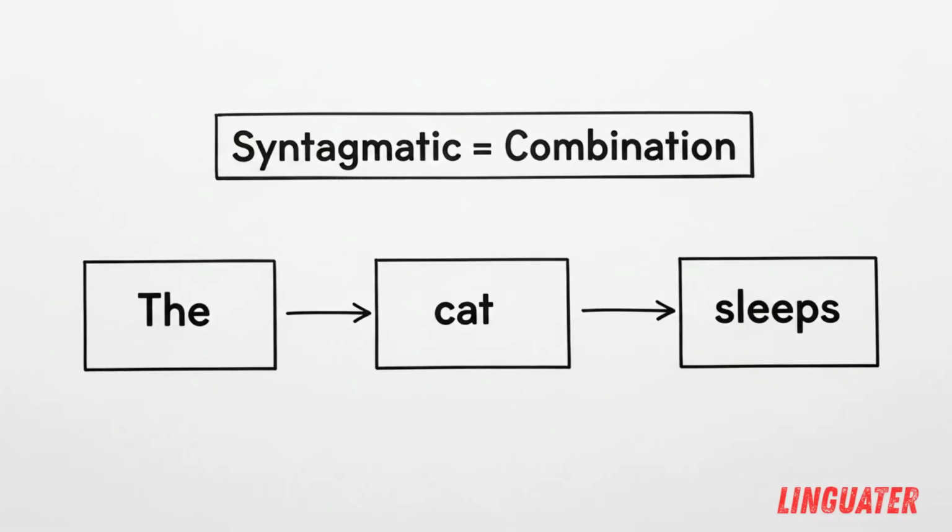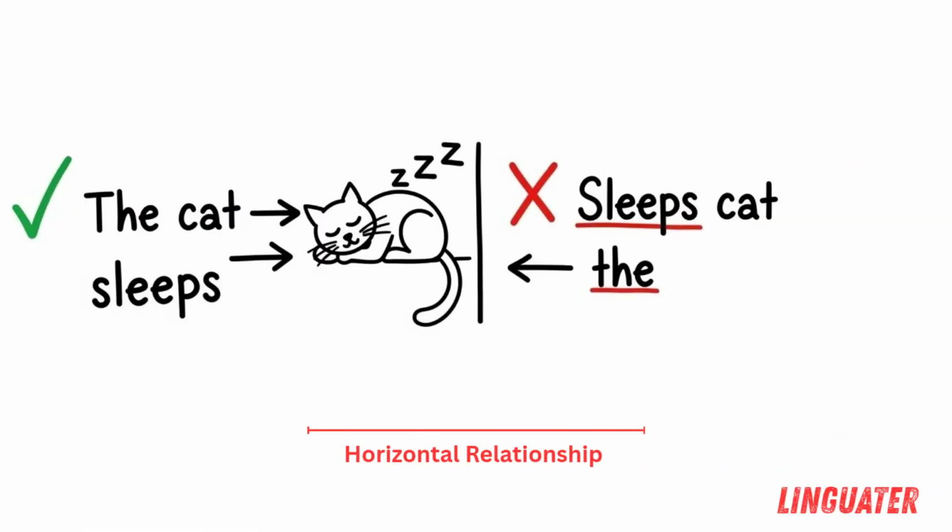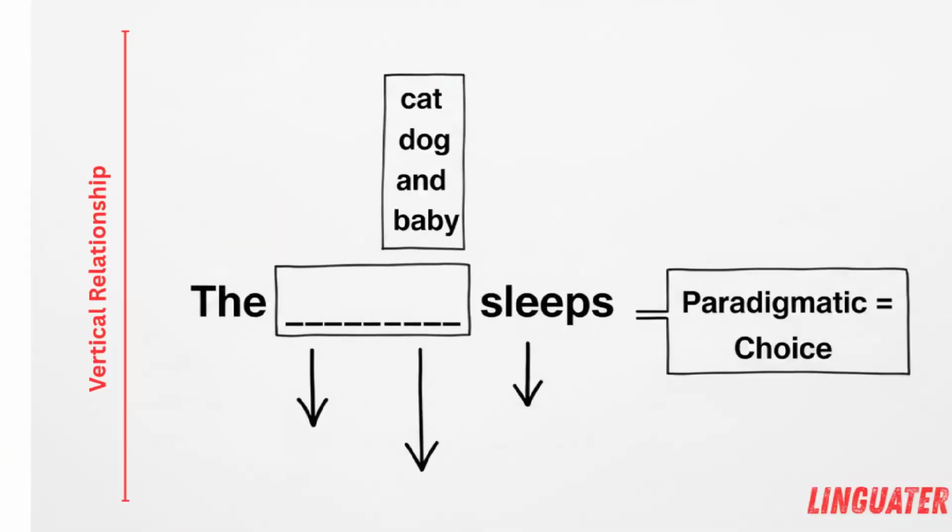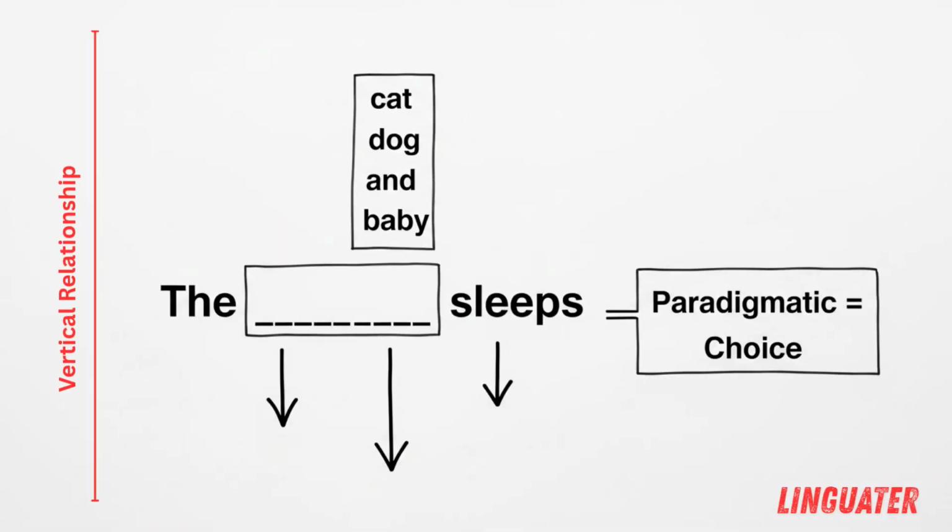Syntagmatic relations are about combination. They show how words are arranged together in a sentence. Words stand side by side. For example, the cat sleeps. Each word follows a fixed order. Changing the order breaks meaning. Syntagmatic equals horizontal relationship.